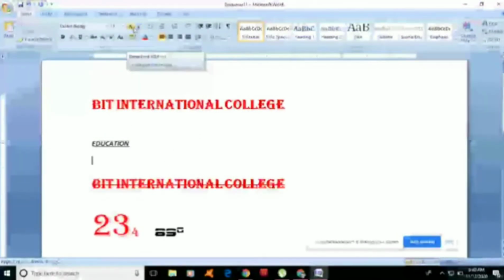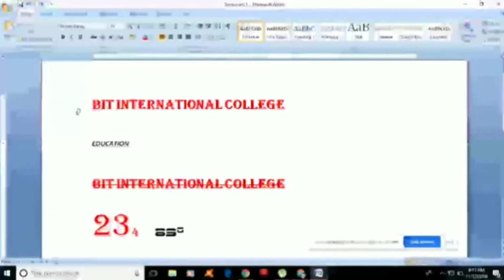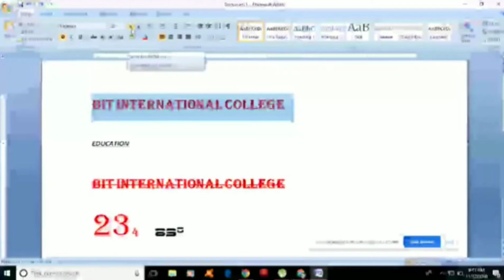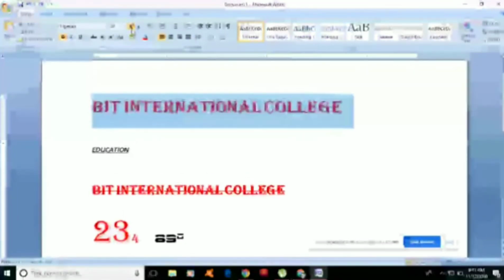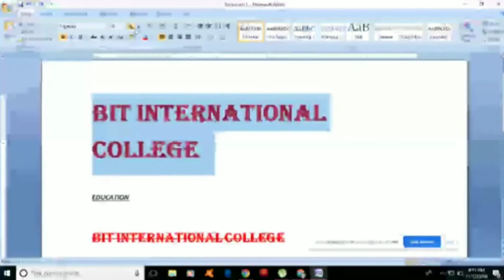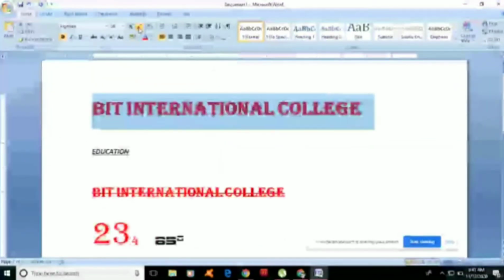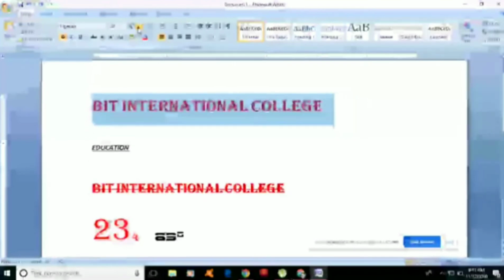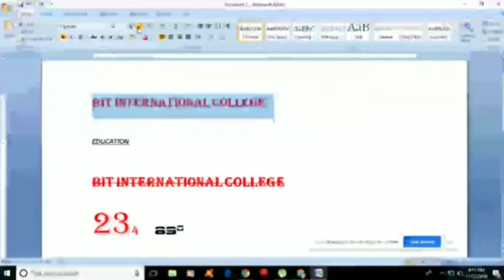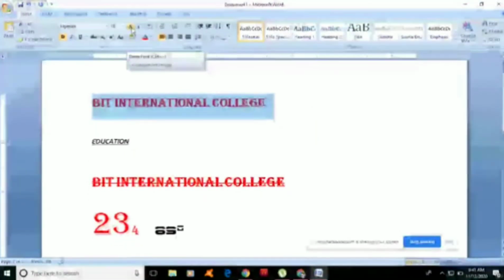Next is what we call grow font. You can also use the grow font. If you try to click this one, our text will grow. Then beside the grow font is what we call shrink font. If we try to click the shrink font, of course, our text will also decrease. That is the use of grow and shrink font.